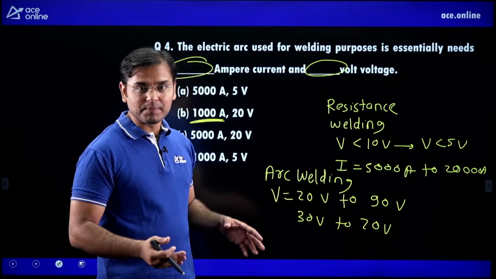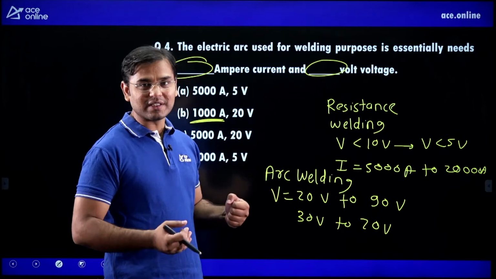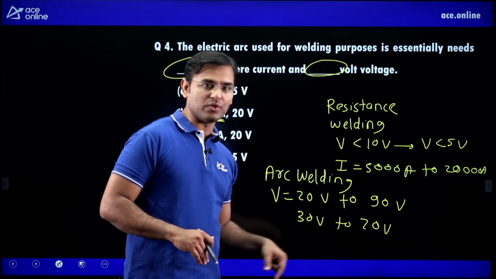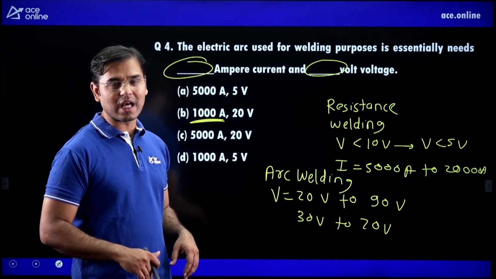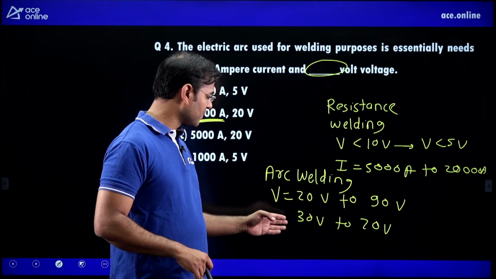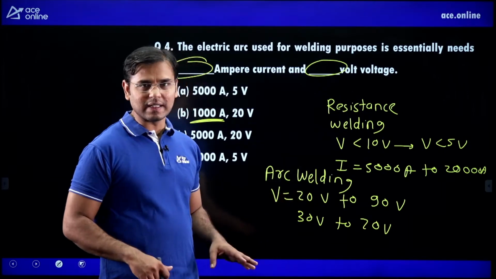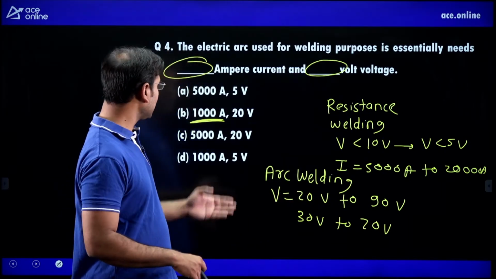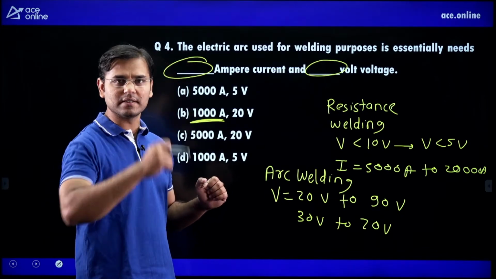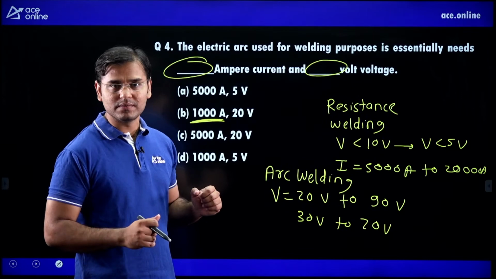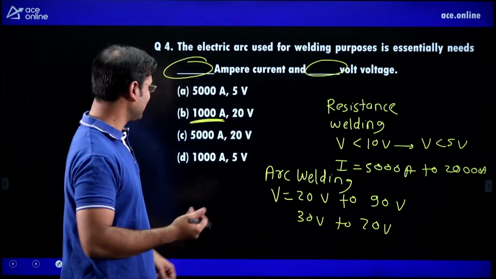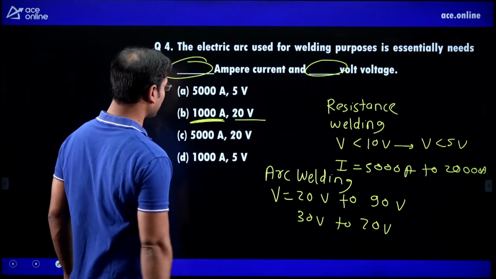Because the person who sets the question will see it somewhere in some book, where they have written 30 volt to 70 volt, and then he will give options in arc welding like 10 volt, 15 volt, 20 volt, 30 volt. Then you will see that sir, it is written 20 volt, there is the option 20 volt, so you give the answer 20 volt. No, 30 volt is more safe, that's why I am writing all those values. Understood?